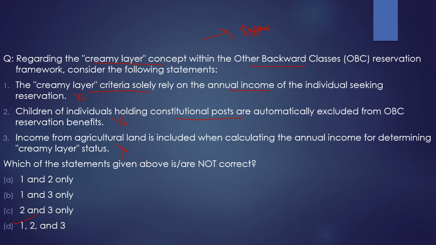So with this, I hope you have understood the question as well as the context of the question, why we discussed it: because there is a demand that the creamy layer limit should be increased from 8 lakh to more than 8 lakh. Whatever the amount would be kept, right now it should be increased from the 8 lakh limit. So with this, let's move to another slide and see what question we had brought there.